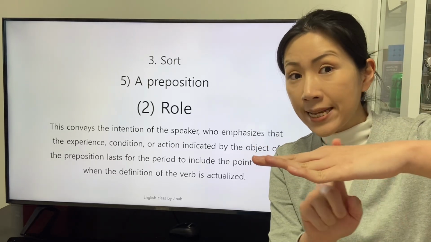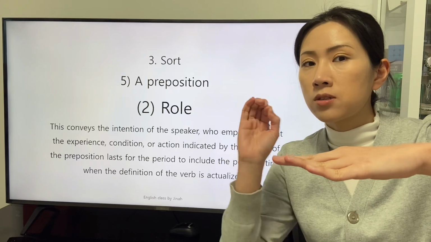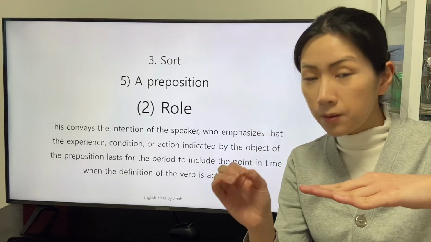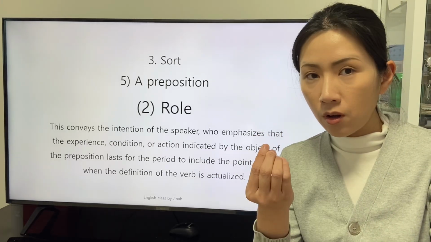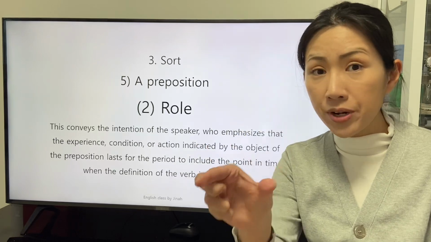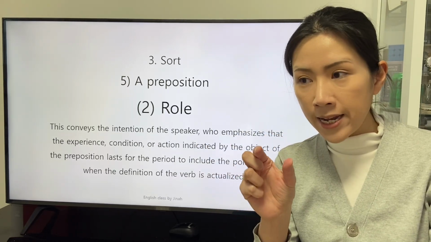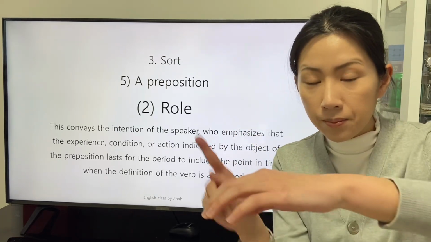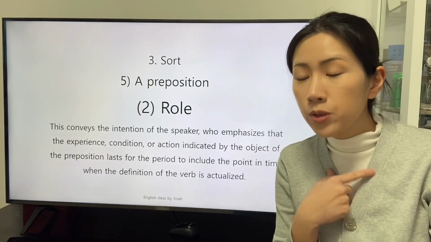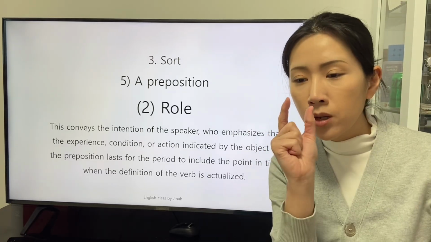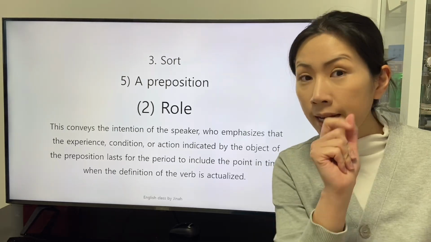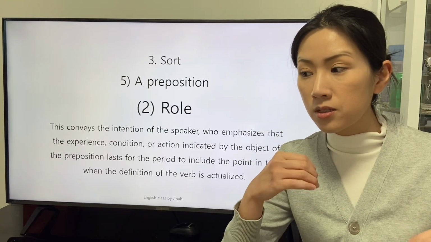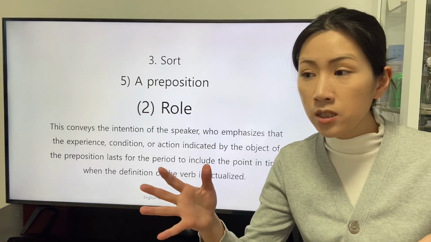This is the x-axis for the time. The specification by the definition of the preposition is a change of the perspective on the period. The period that is a second can be considered as a point in time, but the speaker who wants to specify the point in time, a second, can specify it as a period that an experience, a condition, or an action.